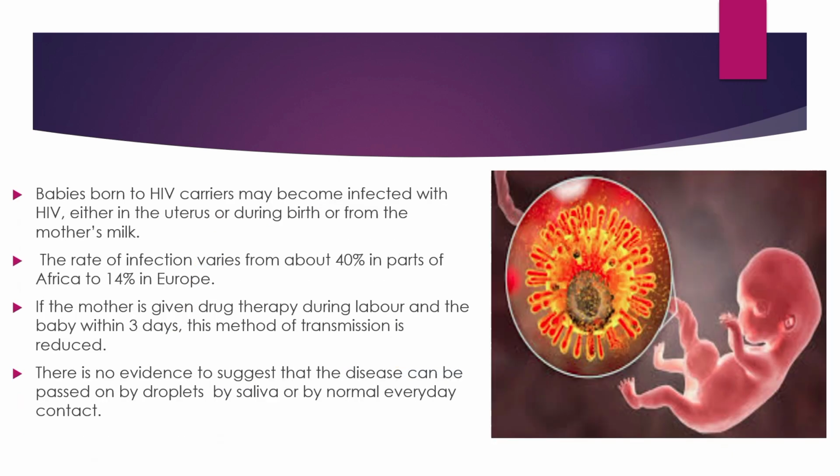Babies born to HIV carriers may become infected with HIV either in the uterus, during the birth, or from the mother's milk. There are three ways that a baby can get HIV from its mother: in the uterus first, during birth second, and from the mother's milk third. The rate of infection varies from 40% in parts of Africa to 14% in Europe.